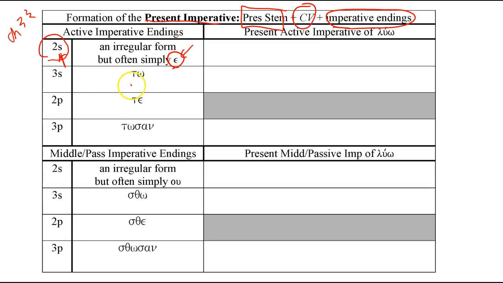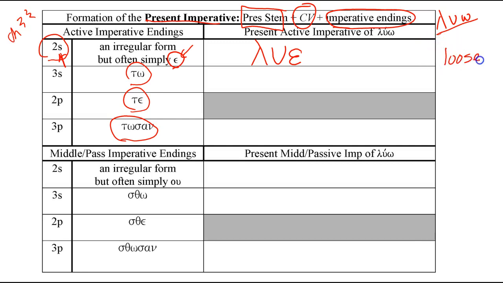For the third person singular, it's to. For the second person plural, it's te. And for the third person plural, it's tosan. Let's use our paradigmatic verb luo. And so you take the present stem, lu, and for the second person singular, for a regular verb like luo, we just simply add the epsilon, lue, and it's a command.